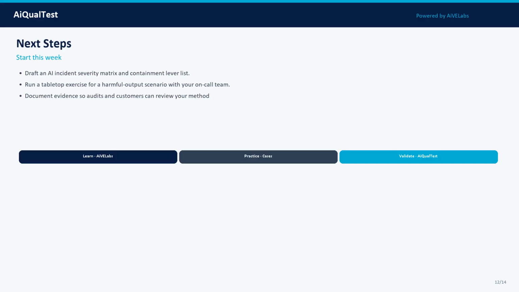Your next steps this week: draft an AI incident severity matrix and containment lever list. Then, run a tabletop exercise for a harmful output scenario with your on-call team. Keep the artifacts, prompts, datasets, scores, approvals so you can defend the decision later.